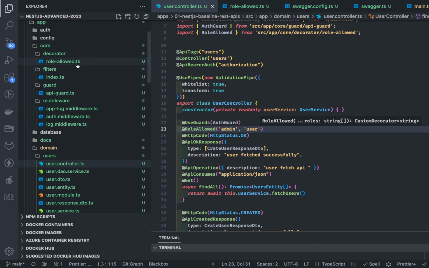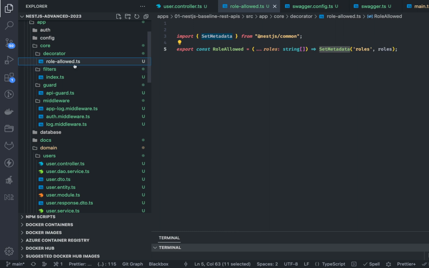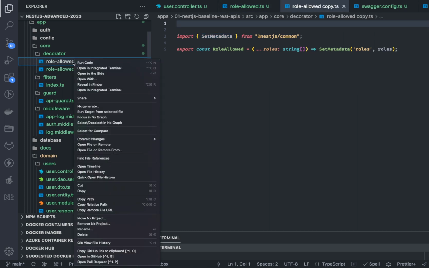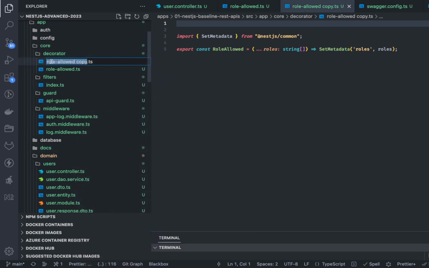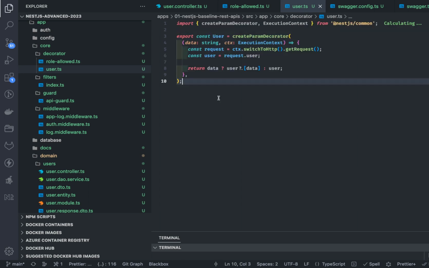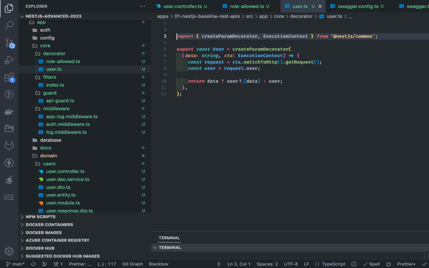Now we can also talk about how we do custom decorators. Auth guard is done, and we can talk about some other decorators which we can create in the application. I will take the example of a user decorator which is there in the documentation. When you are authenticated, we try to populate the data on the request object, like request.user will contain the roles and all. And we want to use this request.user data everywhere in our application.